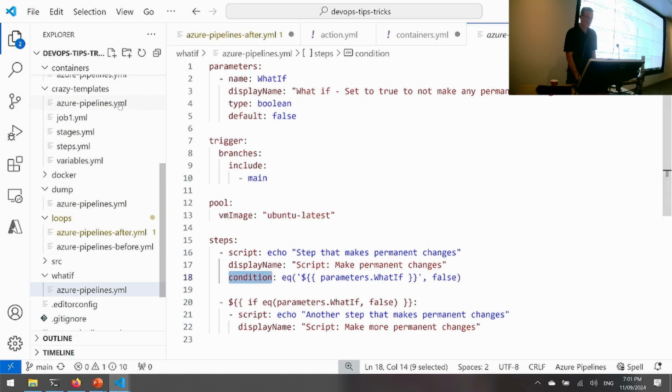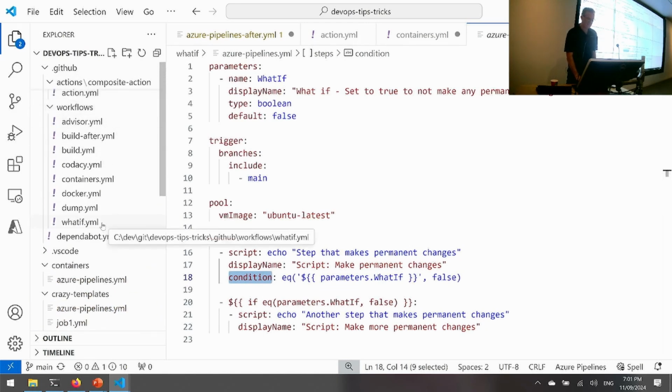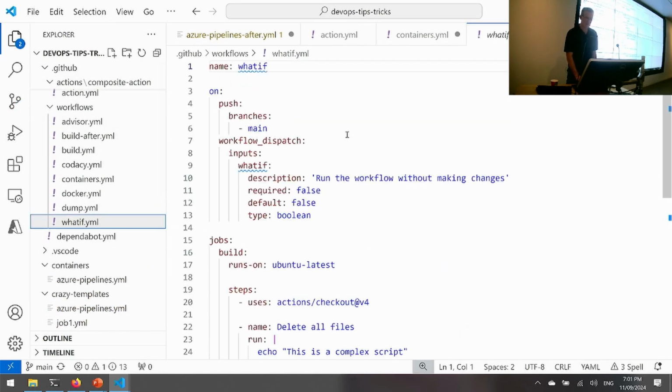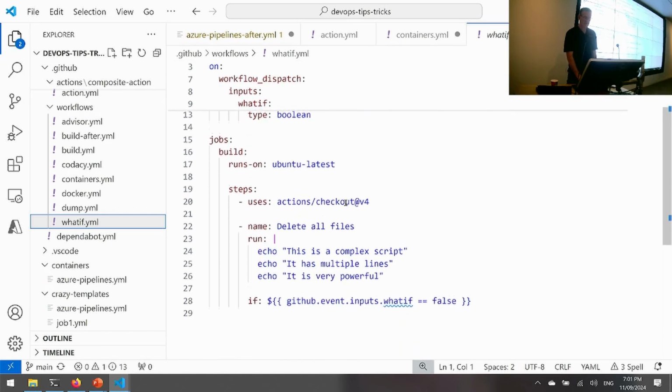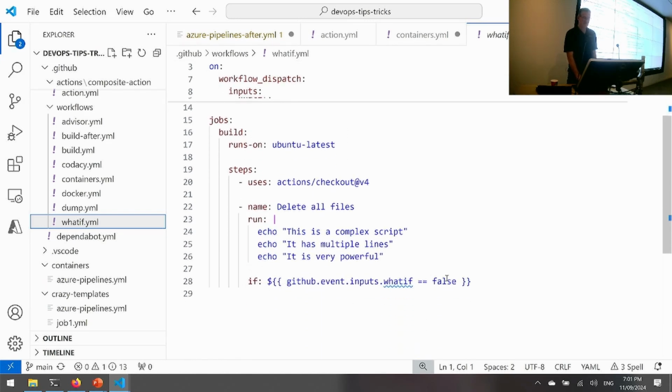We can do a similar thing in GitHub Actions. It's a different way of doing a parameter, but when we manually run a workflow in GitHub, it's called a workflow dispatch, and then we can set up a parameter there, and then I've got a condition here on this step as well. So yeah.